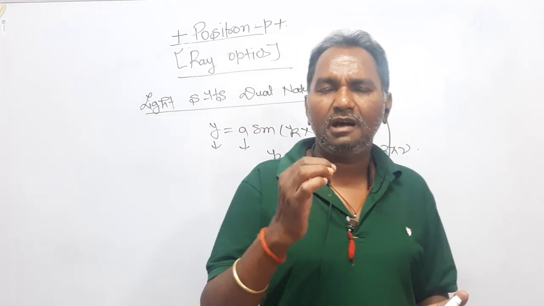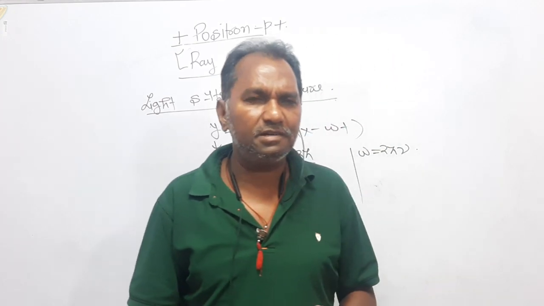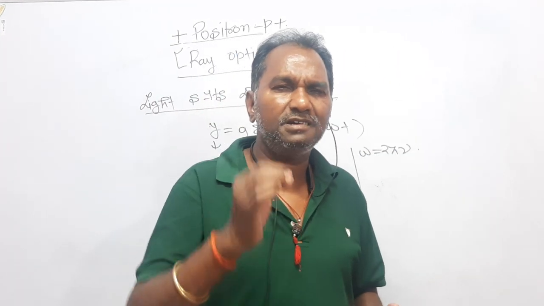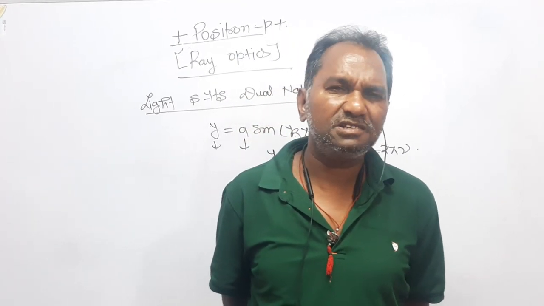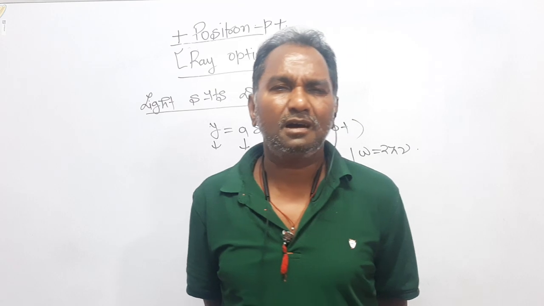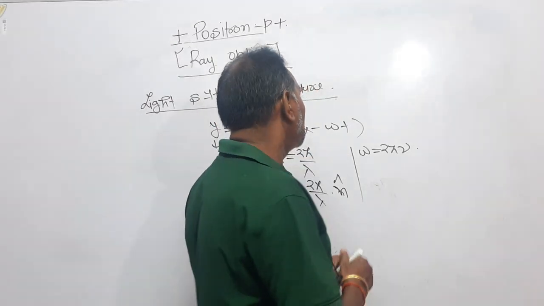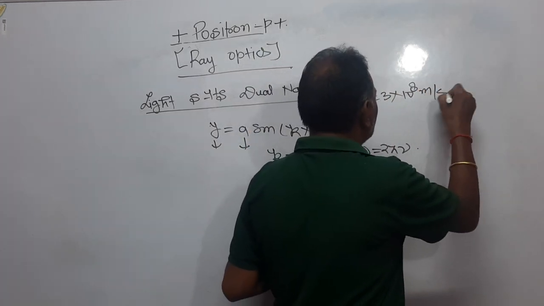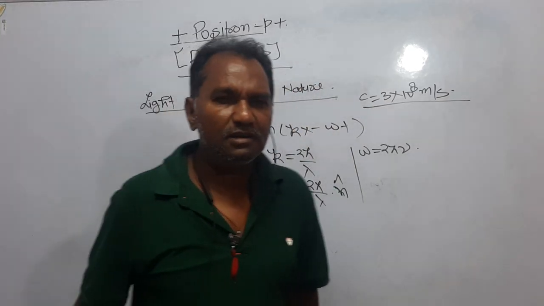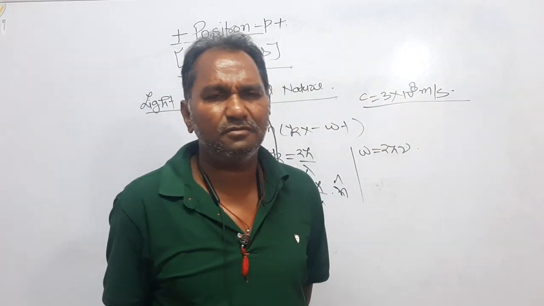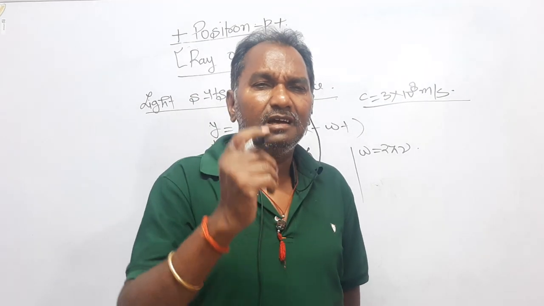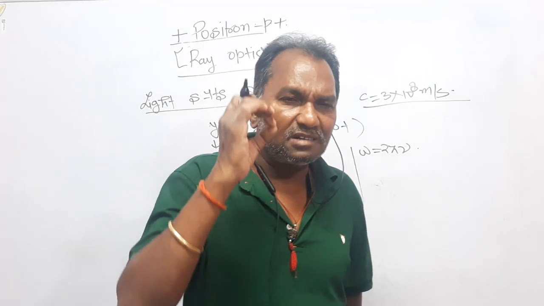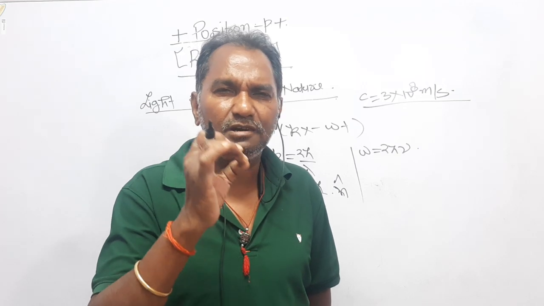And you know that Einstein's theory of relativity says that the velocity of light is the maximum possible velocity. Nothing in this universe can supersede the velocity of light, and the velocity of light in vacuum is the maximum. The velocity of light is 3 into 10 raised to 8 meter per second, right? This is the maximum possible velocity of any object in this universe. Nothing in this world can supersede the velocity of light.